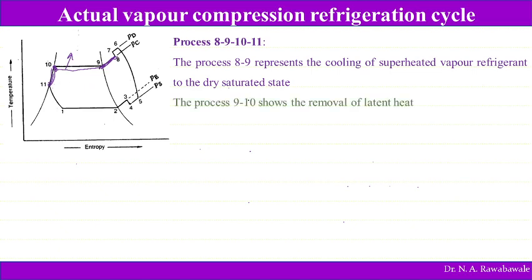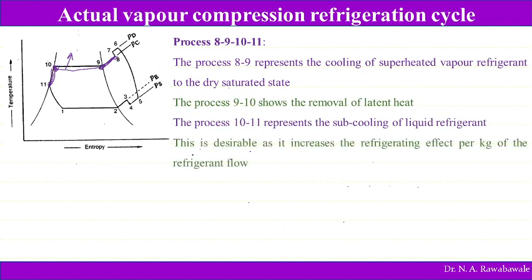So the process 9 to 10 shows removal of latent heat, and the process 10 to 11 represents subcooling of refrigerant. And this is desirable as it increases the refrigerating effect per kg of refrigerant flow.